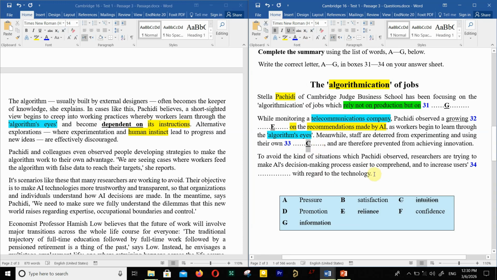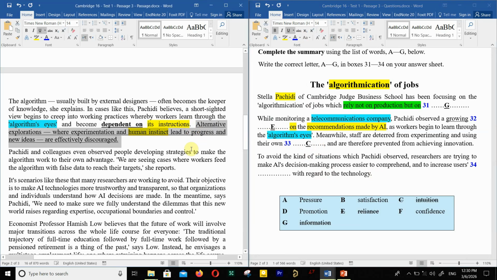And as you can see, this sentence is just a paraphrase of this sentence in here. Okay, get it? Paraphrasing. And I already provided you an IELTS keyword table for this kind of test to look at these paraphrasings, for example, new ideas, innovations, prevented, discouraged, this sort of thing, and human instinct, of course, intuition.